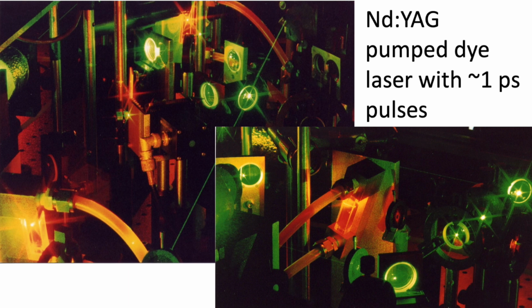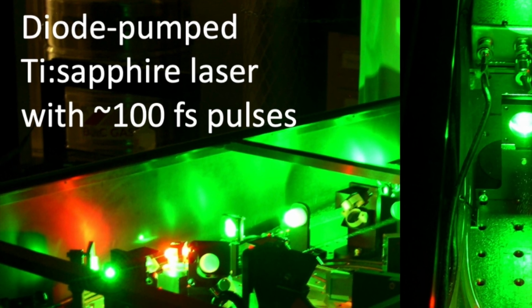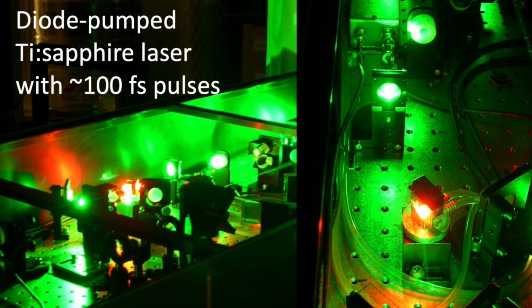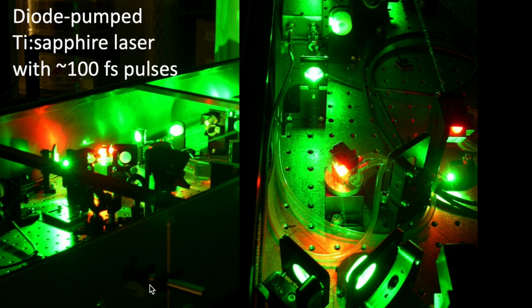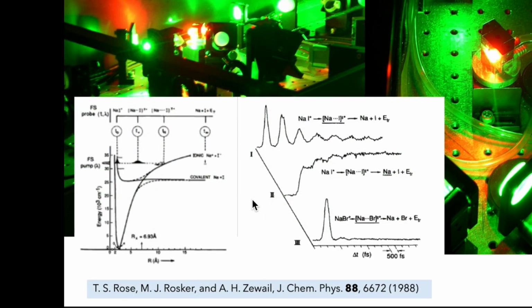But we kept developing lasers. We got to shorter pulses. We could make picosecond pulses, which allowed us to look at vibrations in real time, how atoms were moving. And as pulses went sub-picosecond and into the femtosecond regime, that allowed us to probe reaction dynamics in real time, to see products of reactions formed in real time after laser excitation.